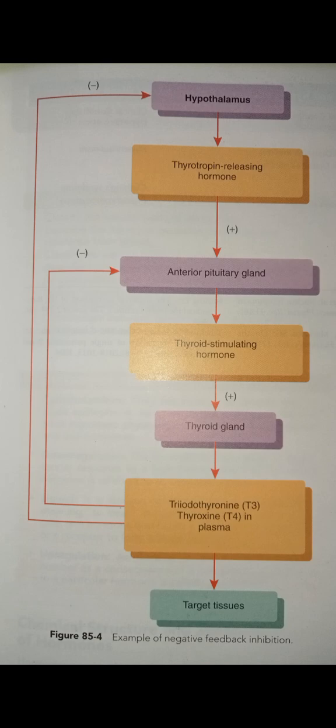T3 and T4 in plasma will influence the anterior pituitary gland. The same happens with the hypothalamus. T3 and T4 in plasma influence the hypothalamus, which again acts as a loop that prevents further activation of thyrotropin releasing hormone.